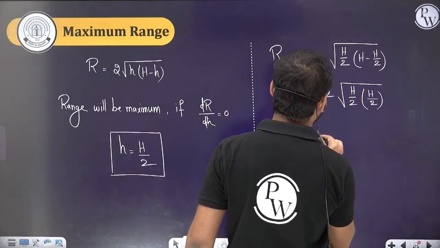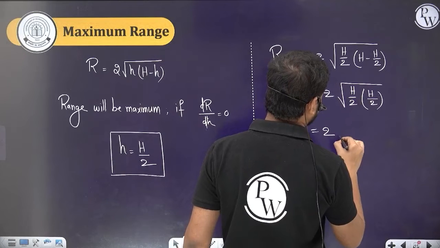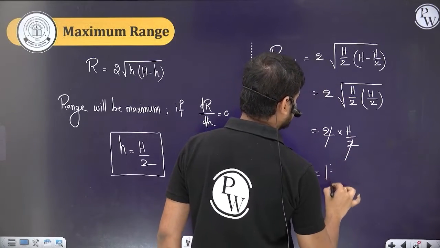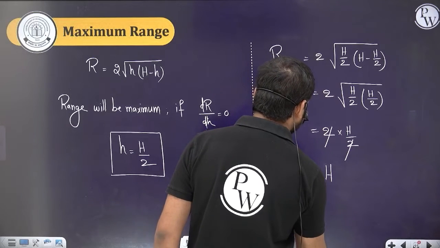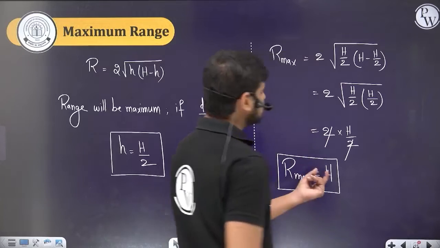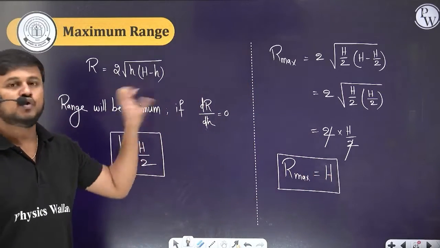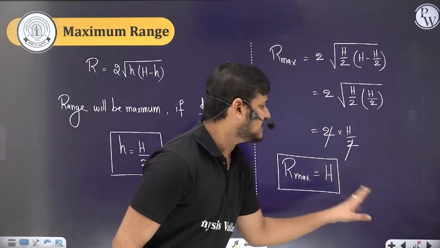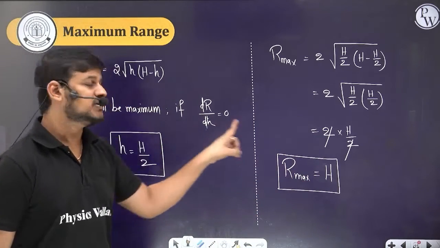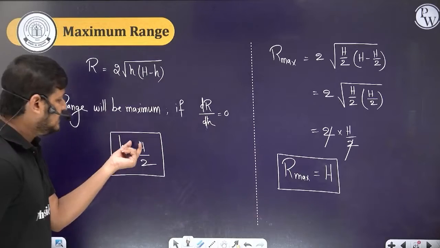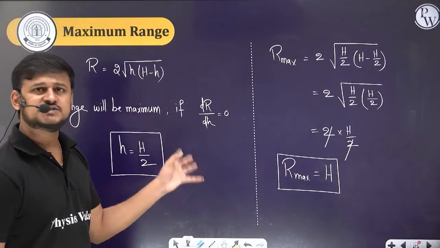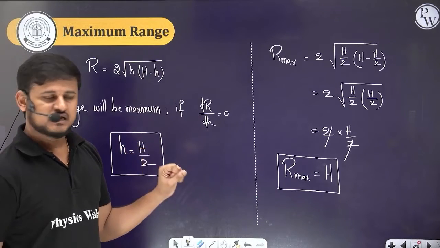Here the H by 2 terms get cancelled, and the 2 gets cancelled, leaving H. So the maximum range is equal to the total height of the fluid. When will it occur? When the hole is made at a height H by 2. Done guys. These are all general results you should remember. Clear?